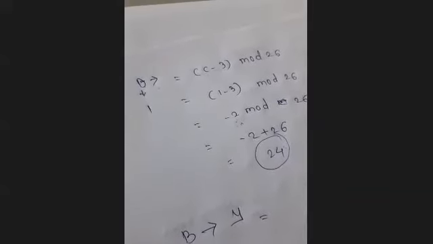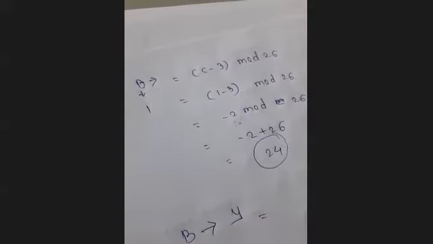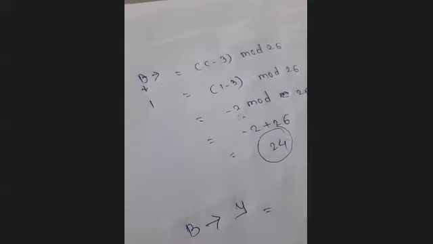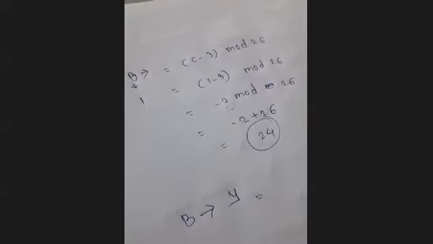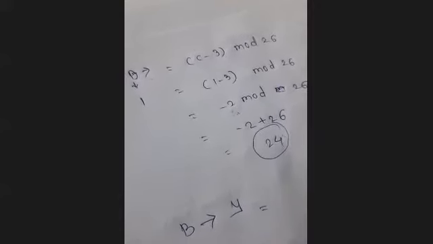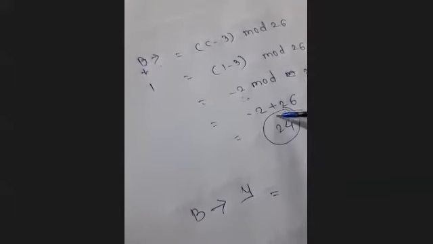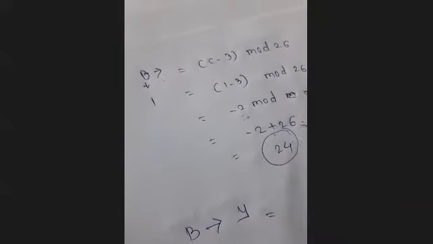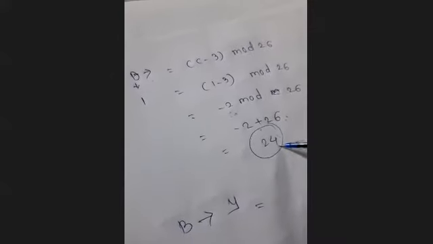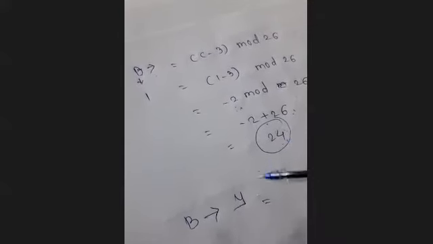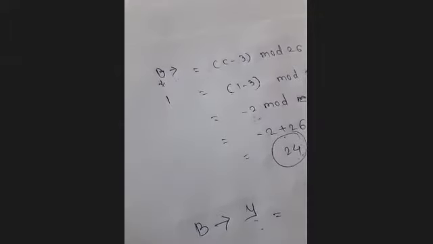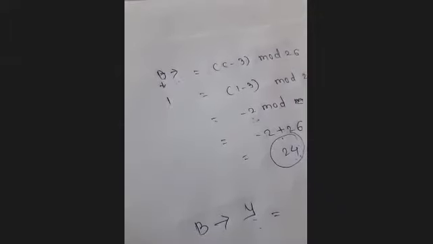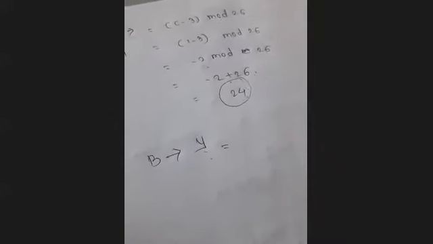Okay, are you getting this? Whenever you get a negative value while you are decrypting any ciphertext, in that case what you will perform, you will just add 26. Whatever the answer will be, that value will represent some letter, and that letter will be the plain text for this particular ciphertext letter. Okay, this is the very simple method, the Caesar cipher technique.